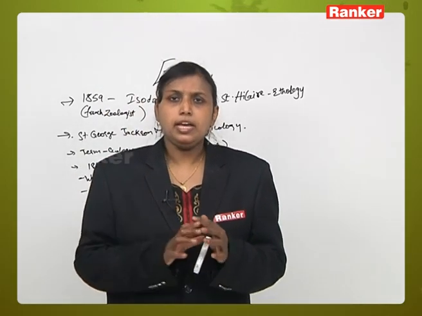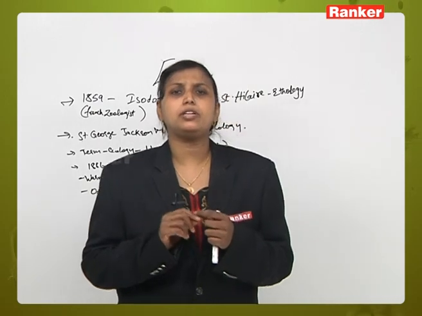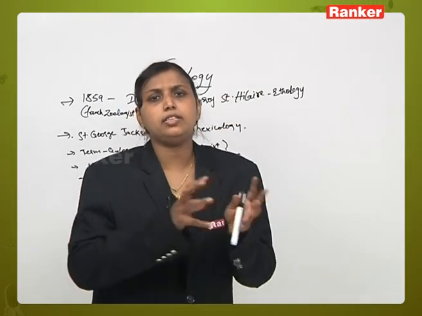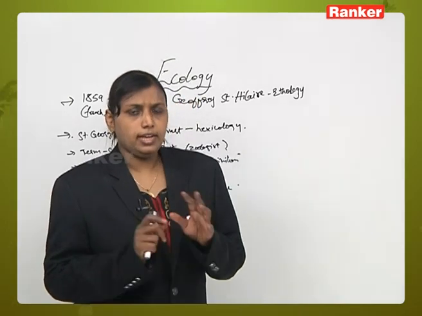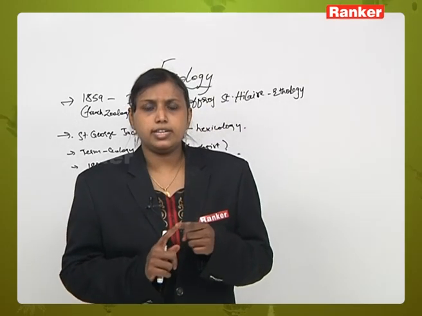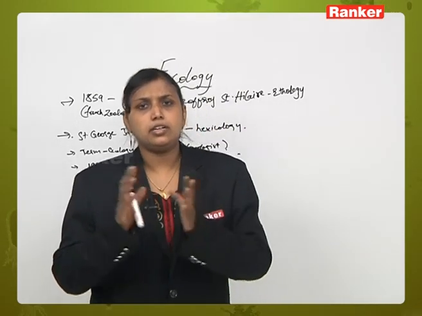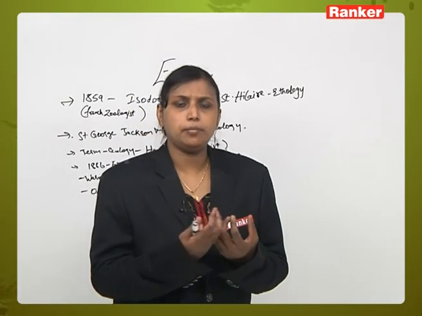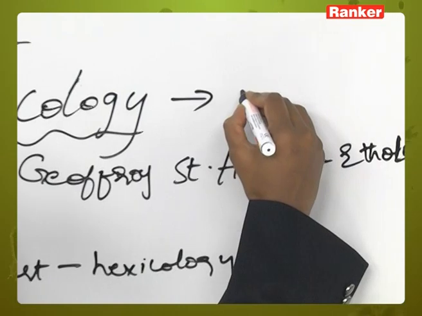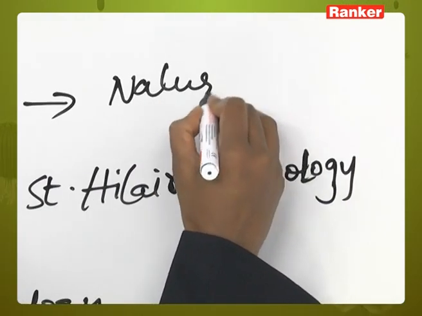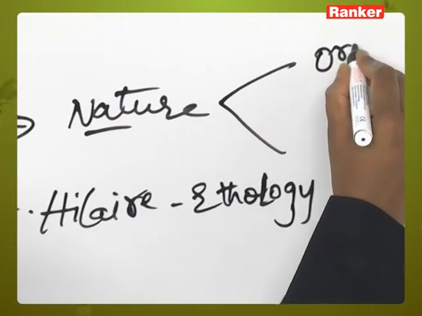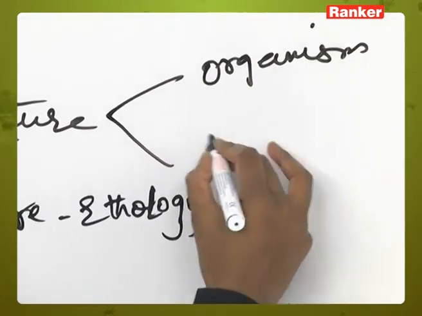When we are talking in terms of ecology, first we will talk about a word called environment and the organisms which are living in that particular environment. In environment there are two basic components: first is the organism, and second is the atmosphere around which they are habituated. For example, in ecology we first study a word called nature. In nature we have two components, that is organism and environment.